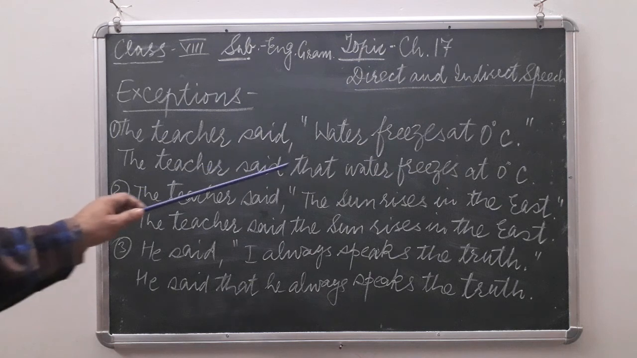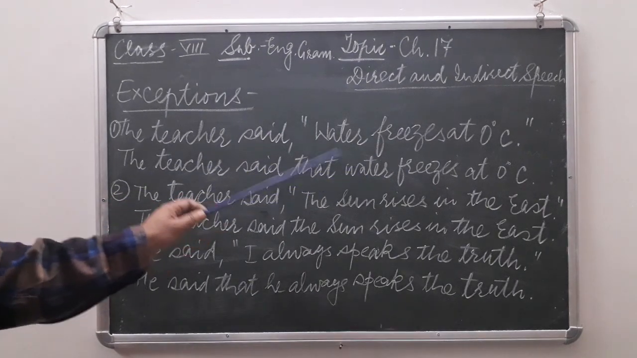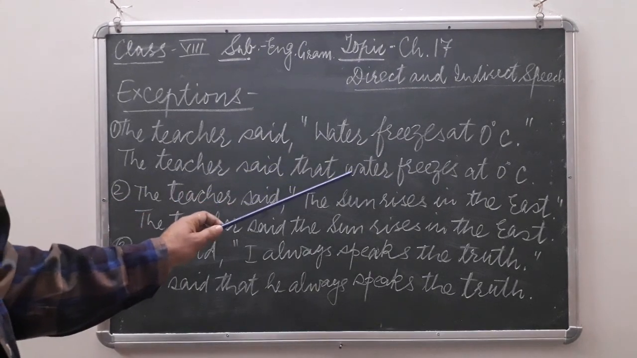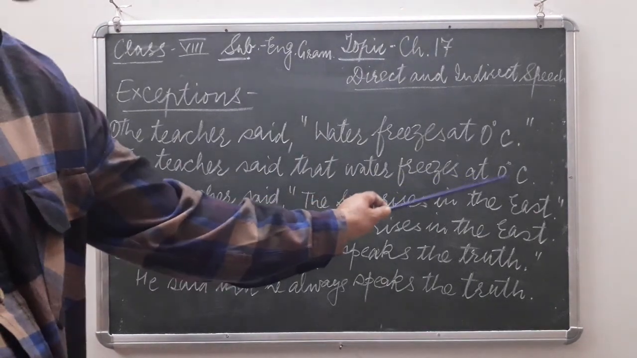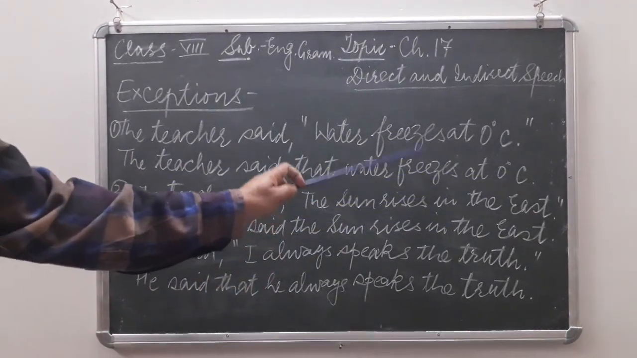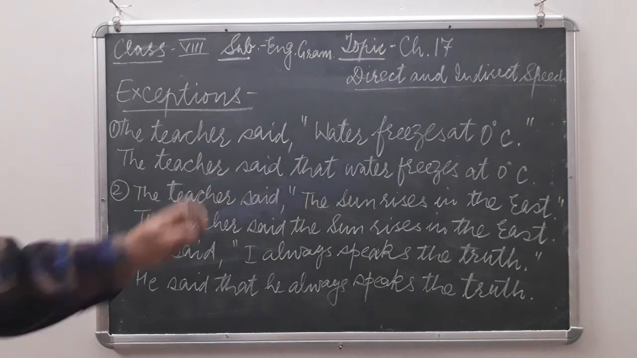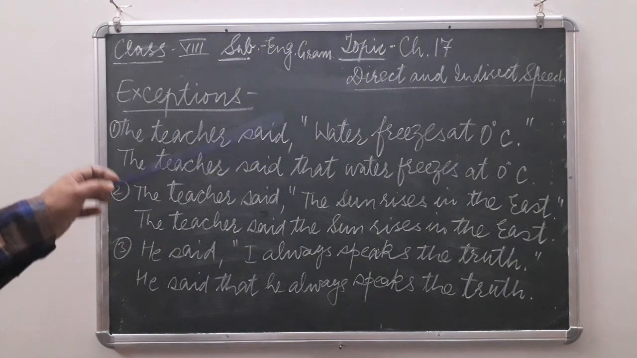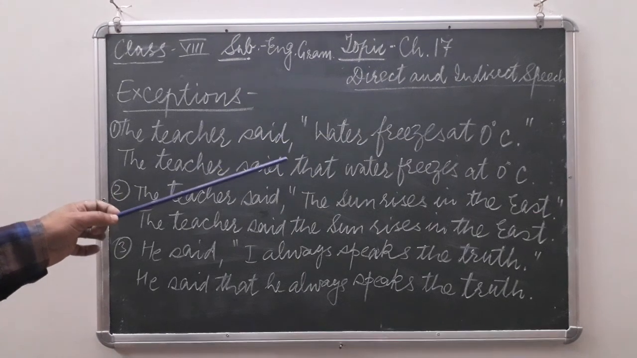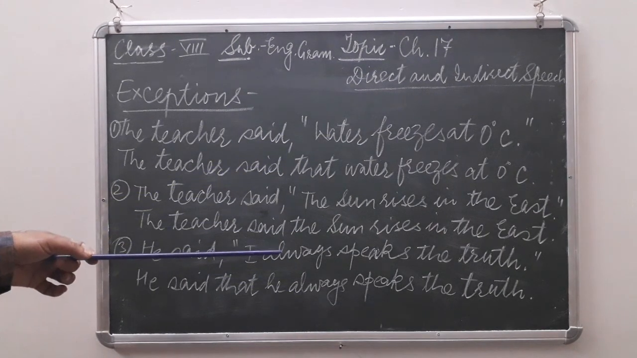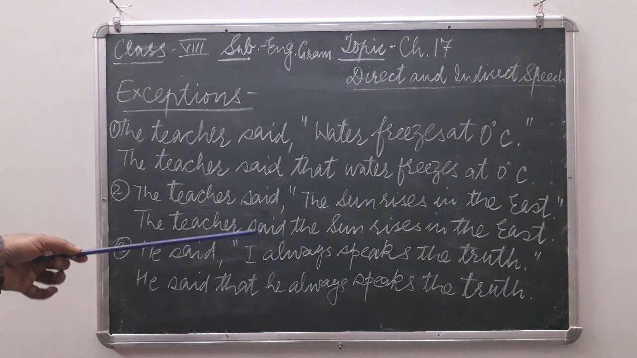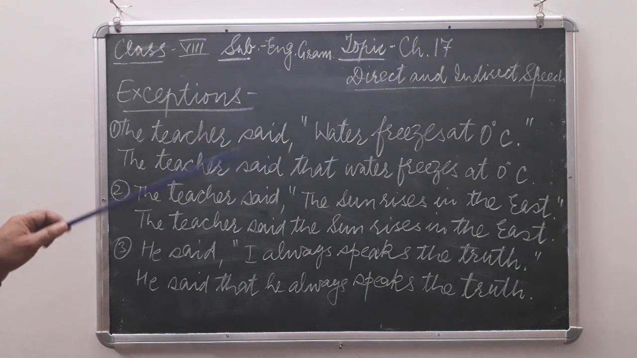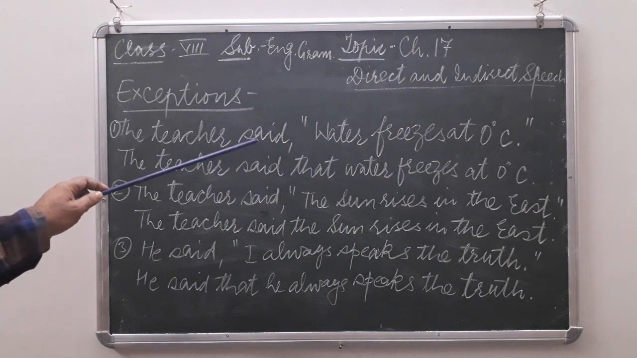The teacher said that water, W will be small here instead of capital. Water freezes at 0 degrees Celsius. So freezes will remain freezes because it is a scientific fact. So if a scientific fact, universal fact, geographical fact or any habitual action is given, someone's habit has been mentioned, we never change it, even if the reporting verb is given in past.